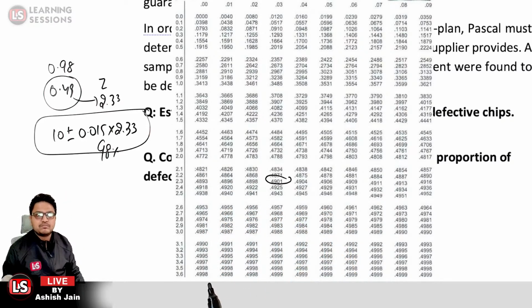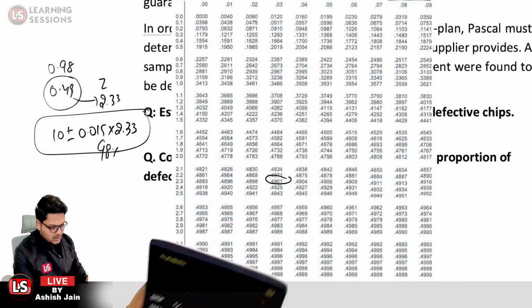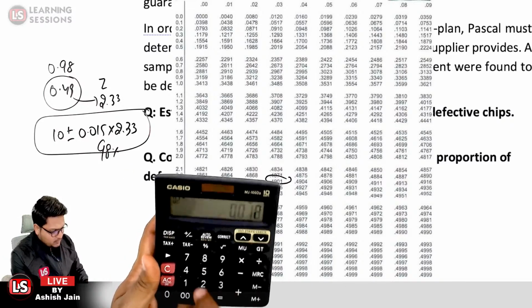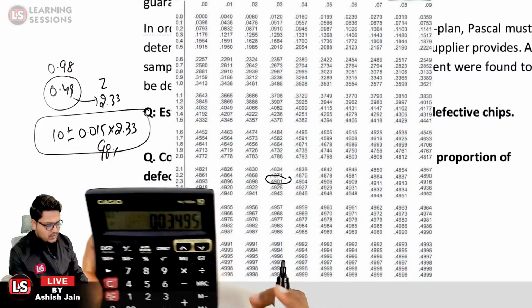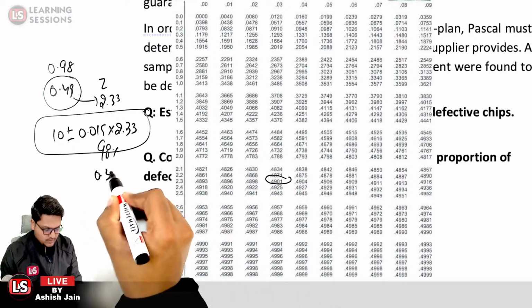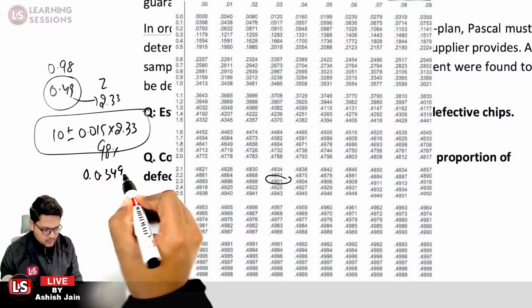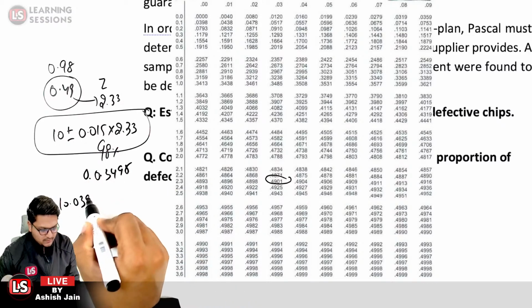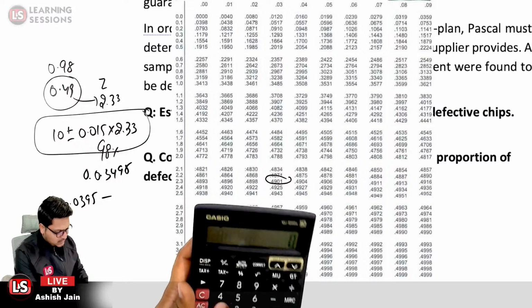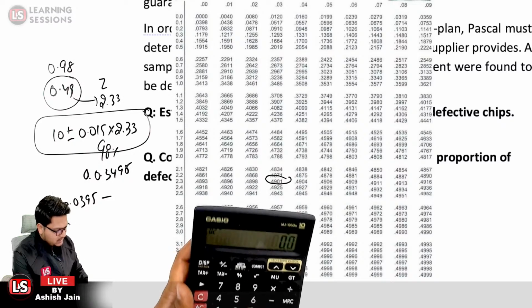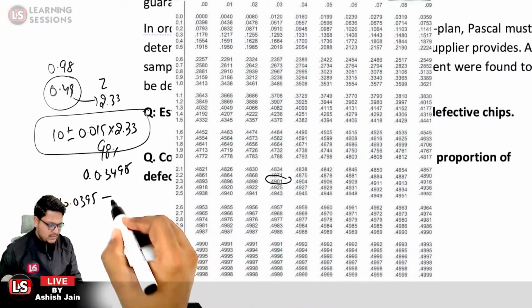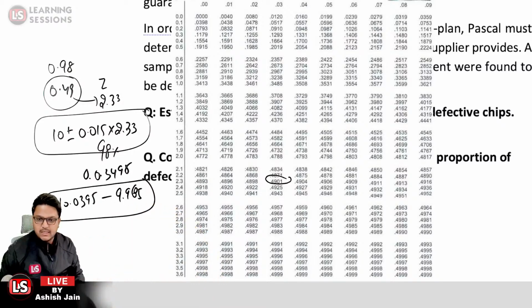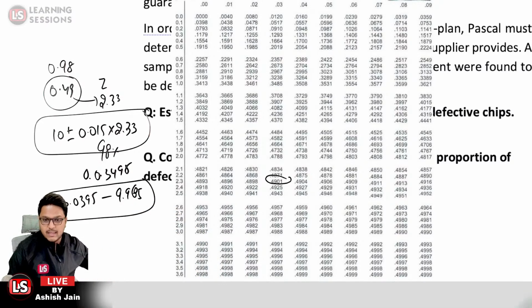Is that clear? Okay, so 0.015 multiplied by 2.33 comes out to be 0.03495. So 10 plus 0.0395, that is 10.0395, to 10 minus 0.0395, that is equal to 9.9605. So that is the interval.